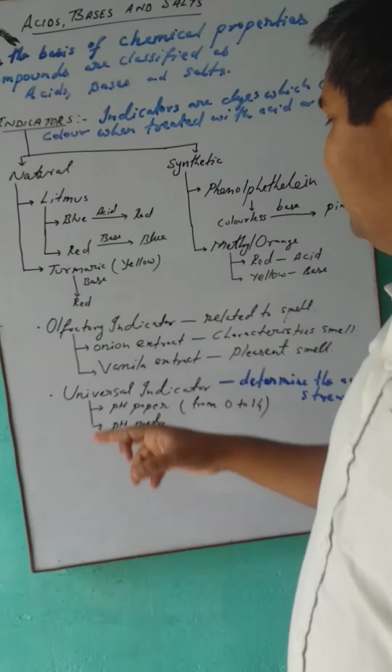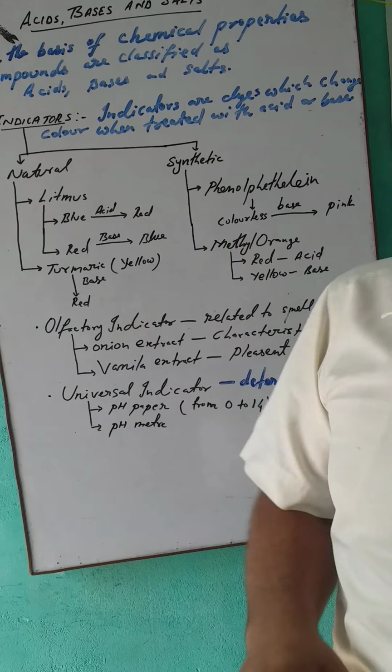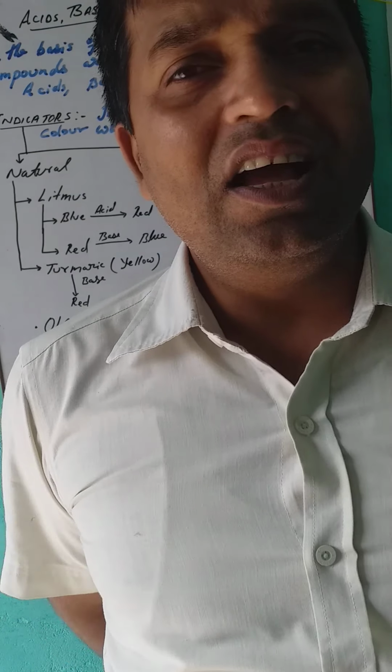Onion का smell तो हम लोग जानते हैं, कैसे बताएं? So we can say that उसका smell क्या कहेंगे? Characteristic smell होता है, नाक पे लगता है. So we can say that onion extract has a characteristic smell. And what about vanilla extract?